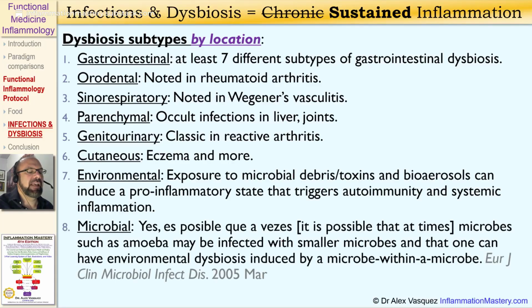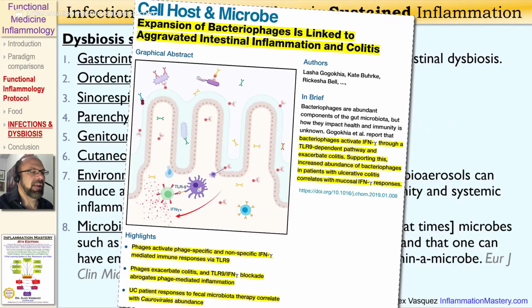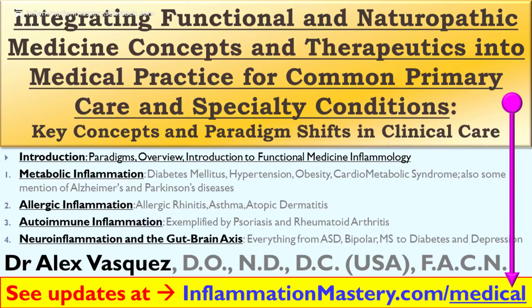Also, some microbes actually are hosts for other microbes. So the possibility exists that some microbes may be infected with smaller microbes. At the very least, we could use the example of bacteriophages infecting bacteria, and that one could have a dysbiotic inflammatory response against a microbe or the microbes within that microbe. And again, we do see some evidence for a correlation between bacteriophages and inflammatory bowel disease.